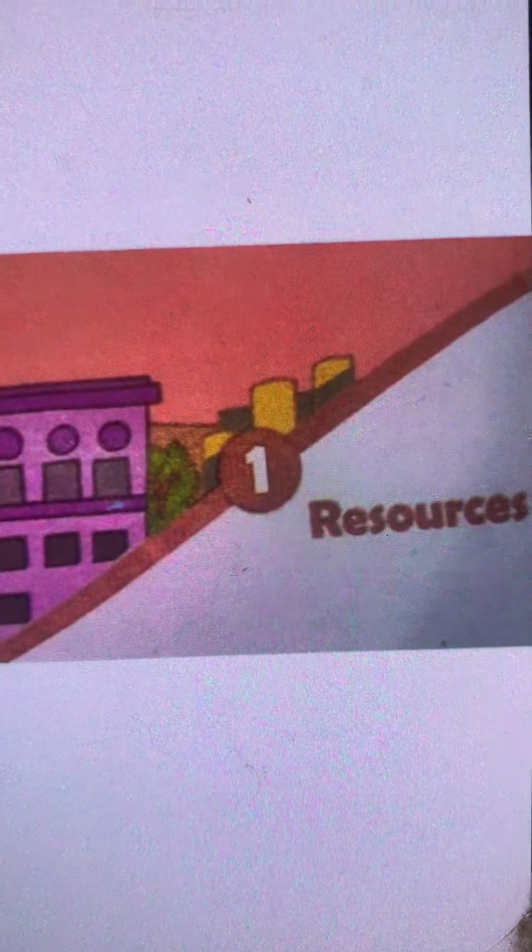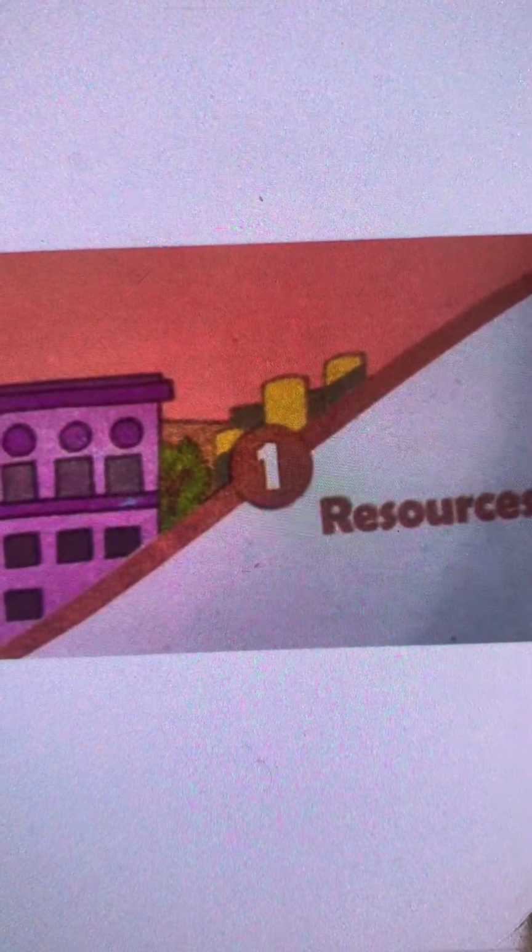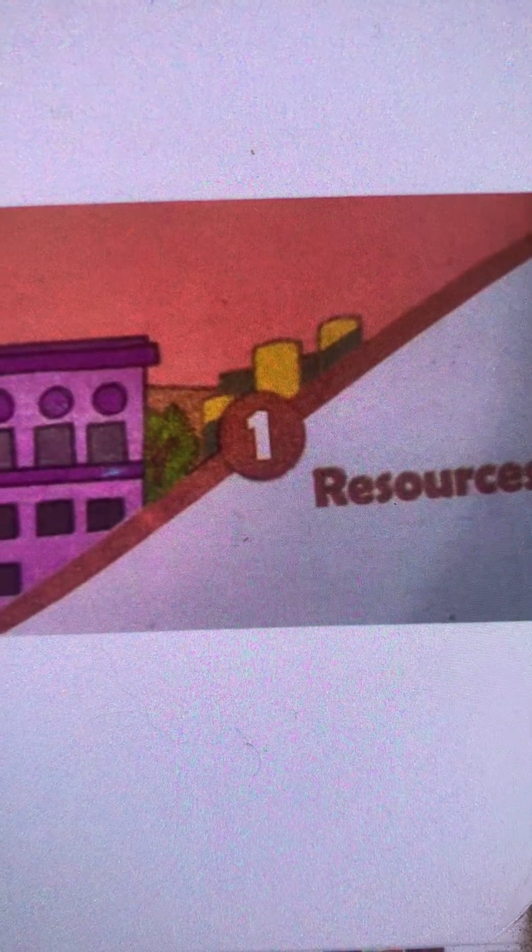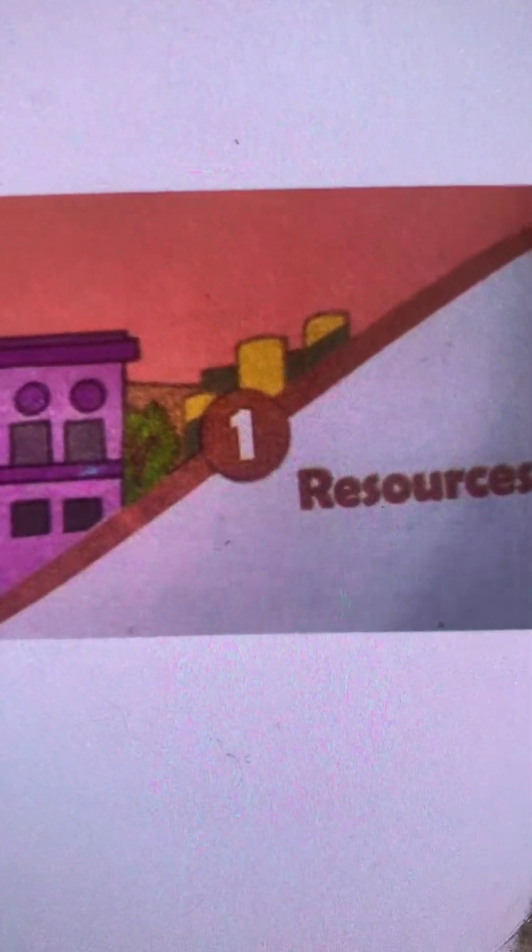Myself, Sushmita Sao, and today I'm going to take short notes also with the question and answers of the lesson Resources. I've just released my YouTube on resources, and I got some requests for short notes also, as in that YouTube I've just gone through the pages. So I'm giving short notes in this lesson. So let's begin. Let's start with the short notes of the lesson Resources.